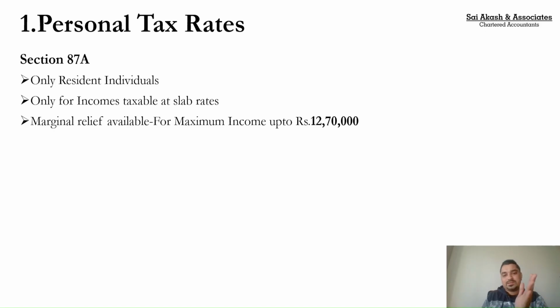And what is the maximum limit? What is the amount that you need to remember? You need to remember an amount of 12 lakh 70,000. So up to 12 lakh 70,000, if you earn over and above 12 lakh, only that you can give as tax. There is no need to do slab calculation.